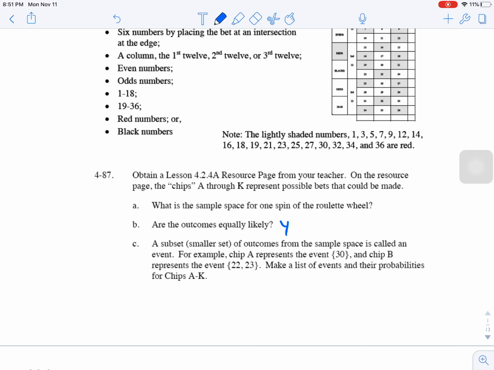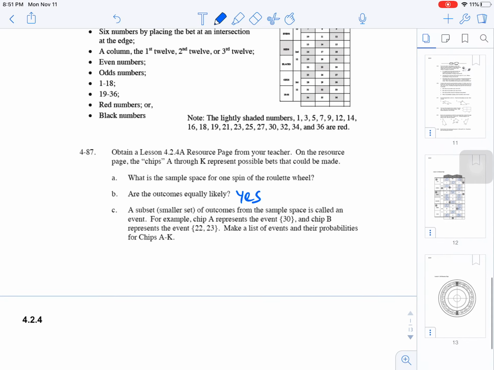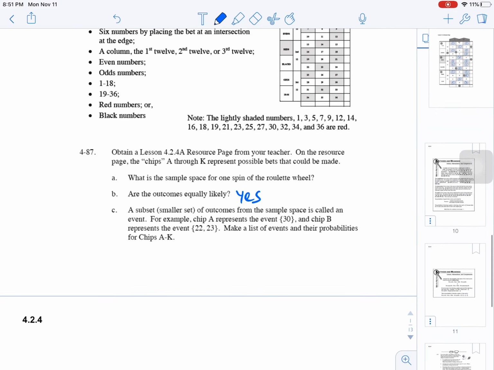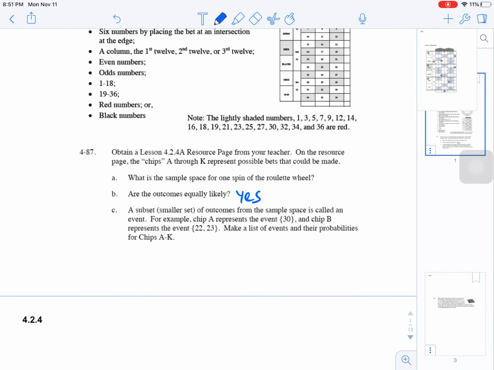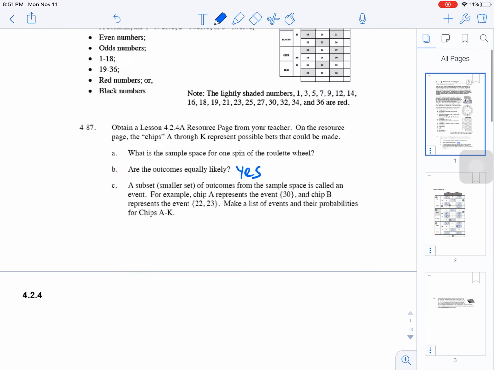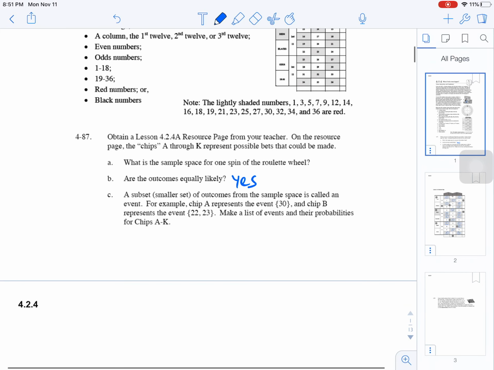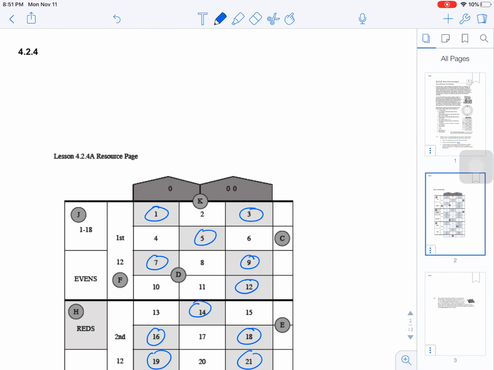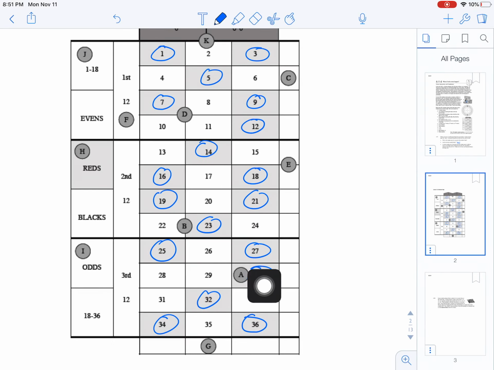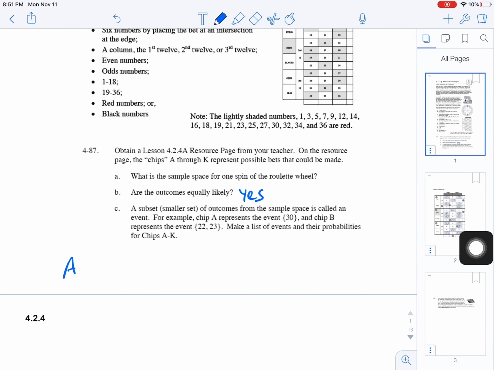Now, are the outcomes equally likely? Yeah, everything has an equal chance of showing up. That's how we can tell if things are going to be equally likely or not. Now, a subset is the things that can possibly happen. So chip A is just the probability that a 30 is going to come up. That's it. It's the probability of just getting a 30.